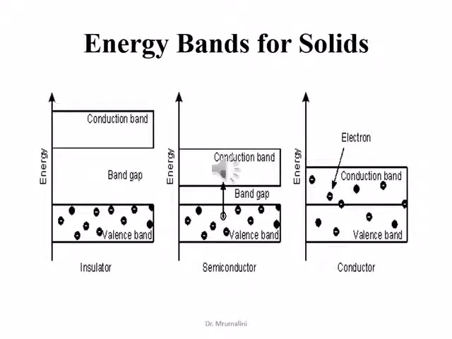On the basis of band theory, solids can be broadly classified into three categories: insulators, semiconductors and conductors. In case of insulators, the forbidden gap is very wide. Due to this, electrons cannot jump from the valence to the conduction band. In semiconductors, the band gap is very small, nearly 0.7 eV for germanium and 1.1 eV for silicon. In case of a conductor, there is no forbidden gap. Valence band and conduction band overlap each other.